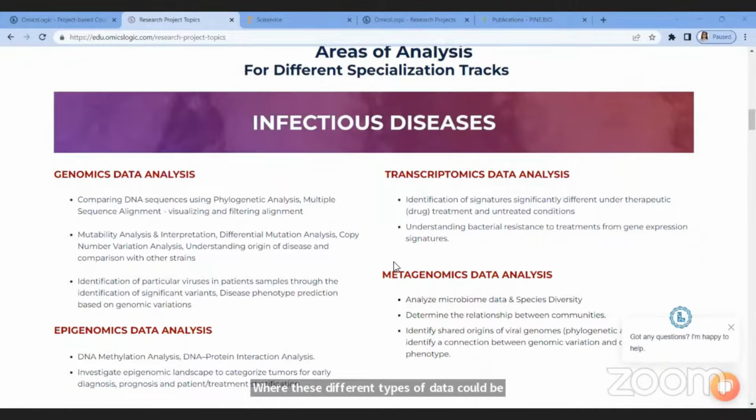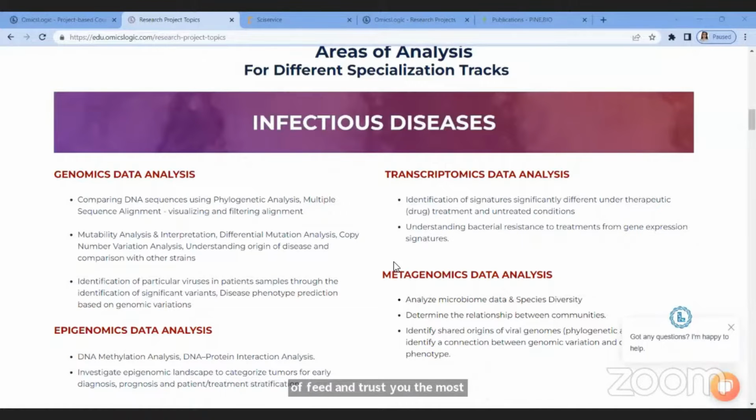And we have put together some research questions here under each specific specialization track. The first one is infectious diseases. Simply, it could be you want to work with COVID data. You have some questions put together here under different types of data analysis that you can pick. You can take your time to read through this page after this session is over and let us know what specific question or field interests you the most and what you want to work on.